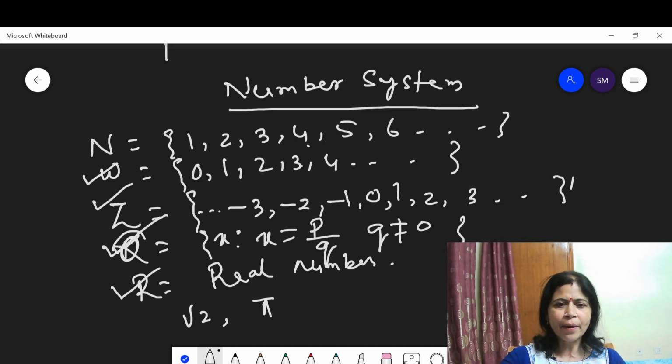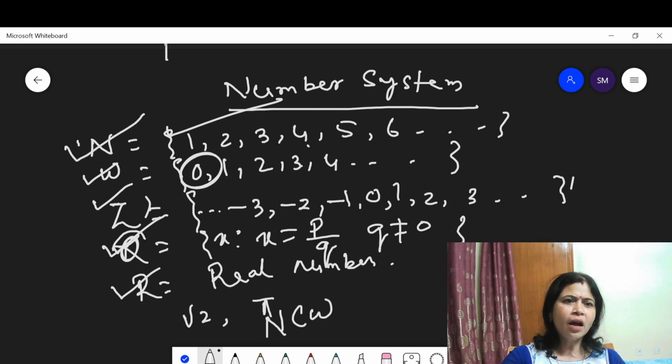Now think about here, look at here. Here N contains counting numbers. W is the set of whole numbers which contains all counting numbers including 0. Then this is the set of integers which is -3, -2, -1, 0, 1, 2, 3, 4. Now look at here. N is a subset of W. All natural numbers are whole numbers. All whole numbers are integers. All integers are rational numbers. All rational numbers are real numbers.